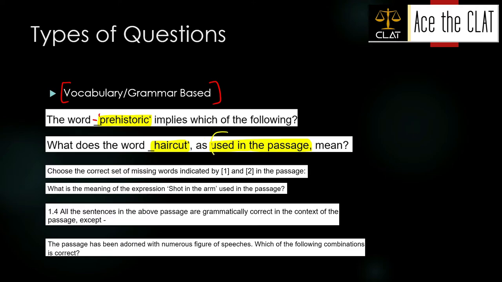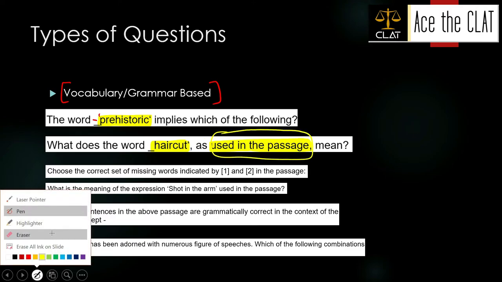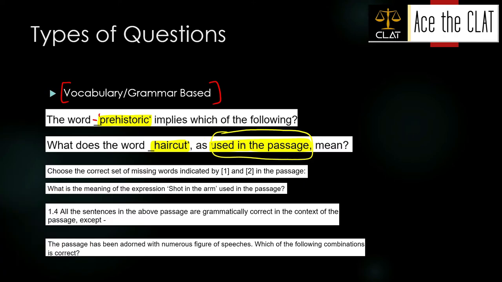इसीलिए यहाँ पे मेंशन किया as used in the passage. This is important, okay? This term as used in the passage is important because haircut में उस author question setter एक ऐसा भी option देगा जो simple haircut का मतलब होता हुआ. And then but that wouldn't be correct. All right, that particular option would be correct, which is true in the context of the passage. All right, these are the two types of questions.